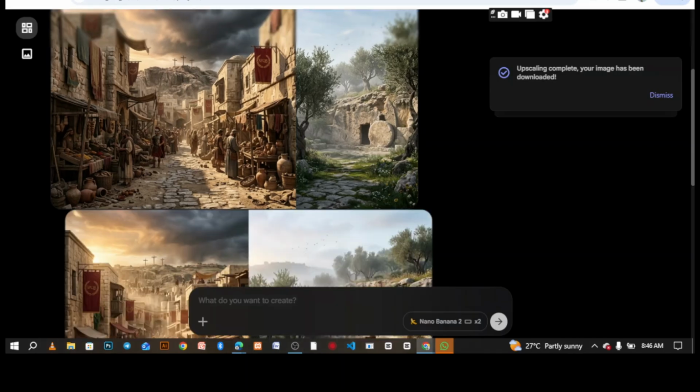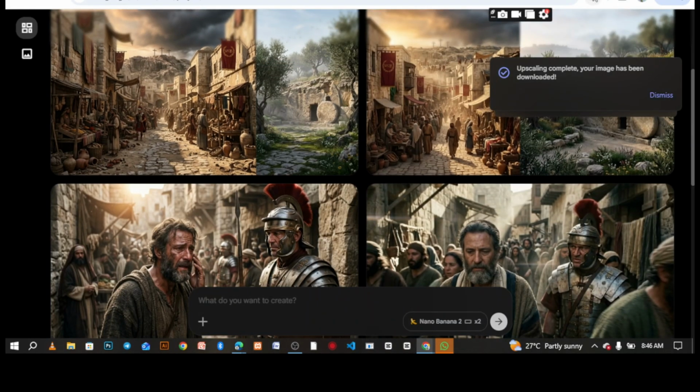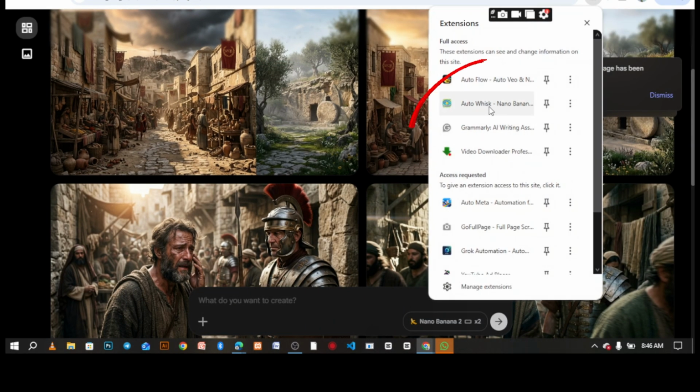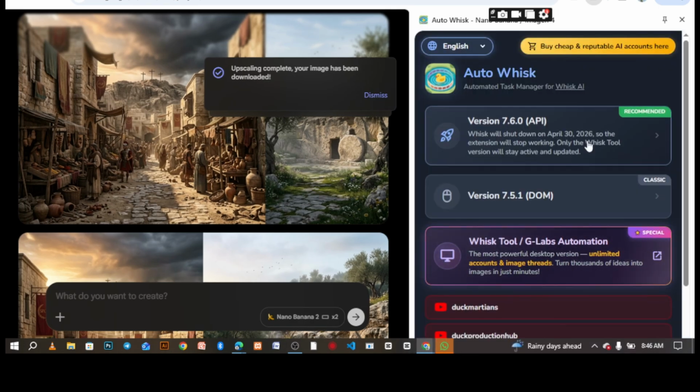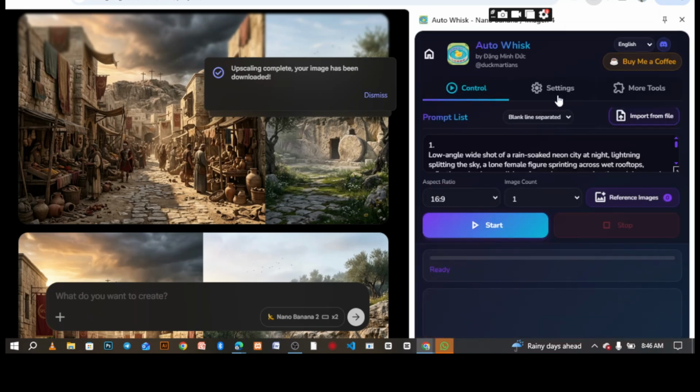You can see, right? Then once you open the interface of the Flow AI, go ahead and click on this extension and select that mix extension. Let's use it to automate our images. So the first thing you need to do is to select this recommended. This first one is version 7.6.0 API is recommended.